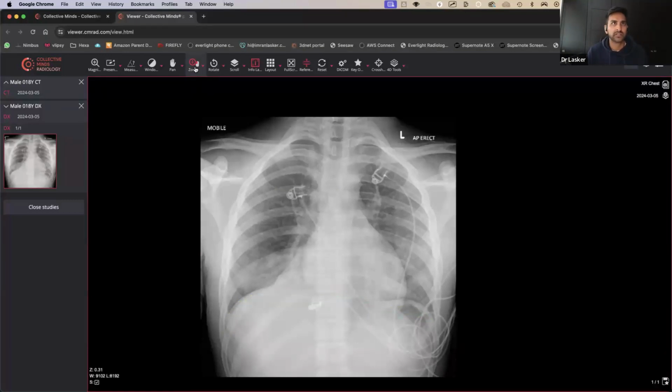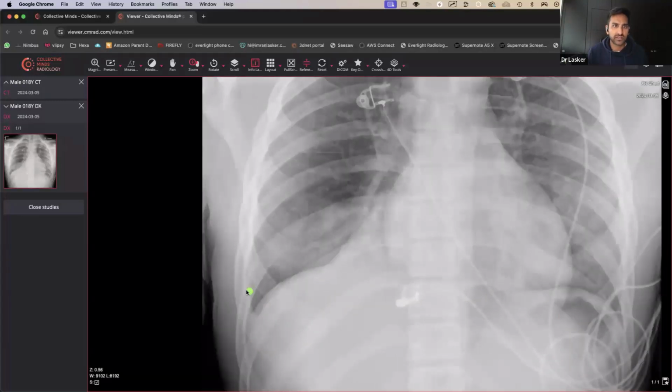But actually, when you zoom into that costophrenic angle, it does feel like it's a little bit less sharp than the costophrenic angle on this side. Okay, so that's not great. Someone says atelectasis, but if you look at this area over here, what I always say is try and draw a square, and compare the two sides. This square just looks a little bit more hazy. And as you look closer, you can see there's kind of radiolucent linear areas going all the way through it, right?